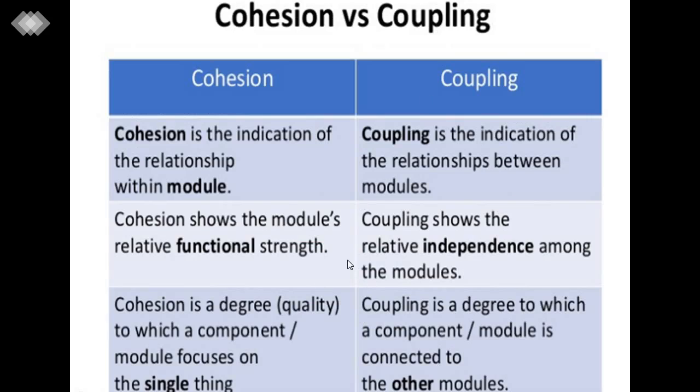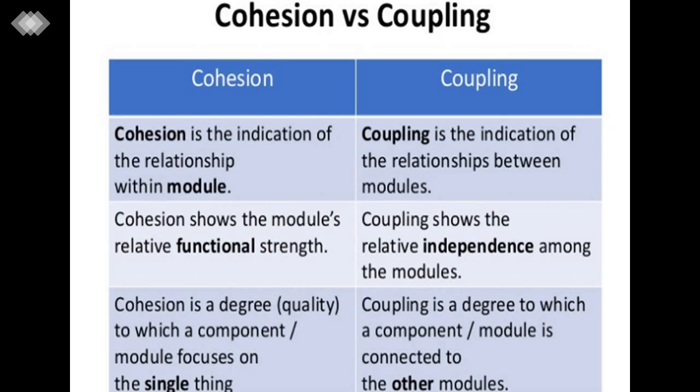Now next is the difference between cohesion and coupling. Remember students, it is one of the very important questions for your examination. You will 100% find this question in your final exam: what is the difference between cohesion and coupling.